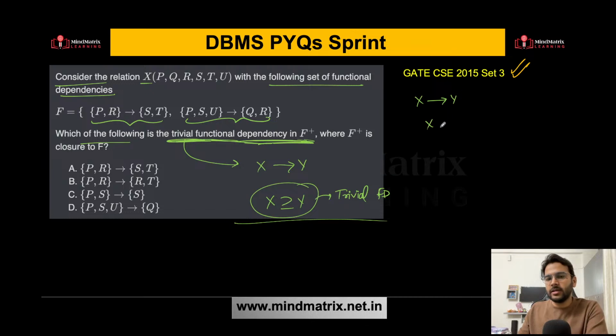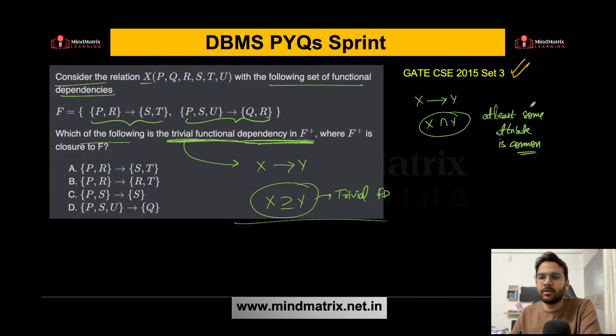Based on the standard resources, if you find X intersection Y, then at least one attribute is common between X and Y.